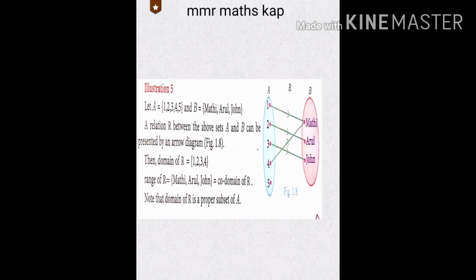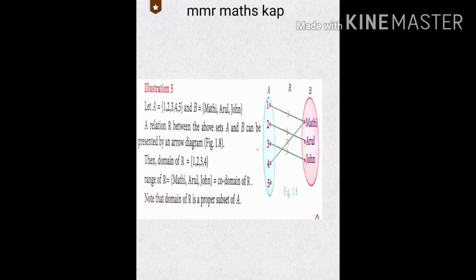The 5 is not mapping to set B. Listen very carefully. So the domain is the elements in A that map to set B. Only those elements form the domain. So in set A, 1, 2, 3, 4 only is the domain, because only those 4 numbers are connected to set B.